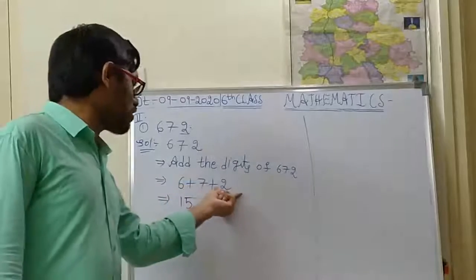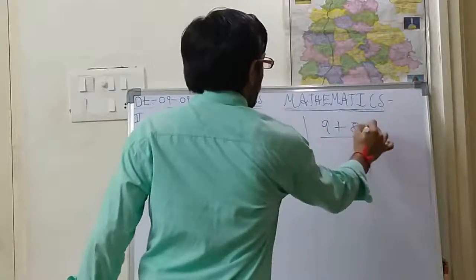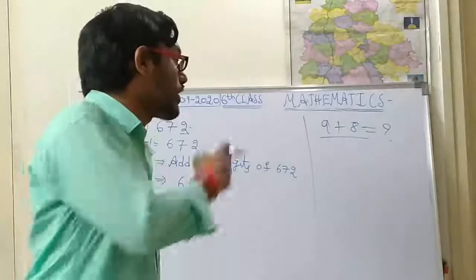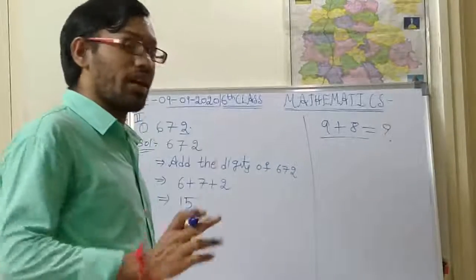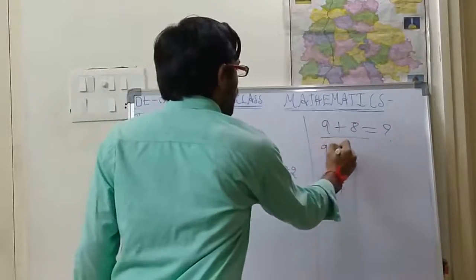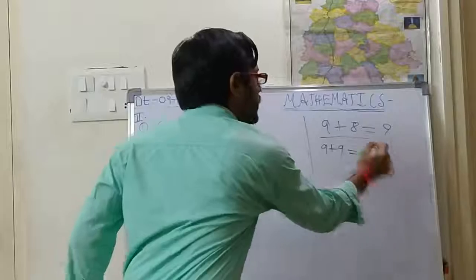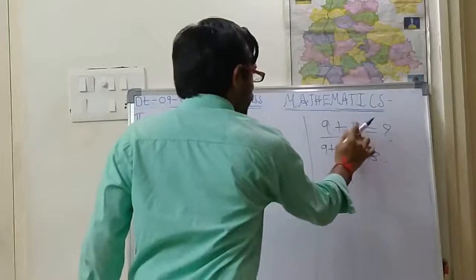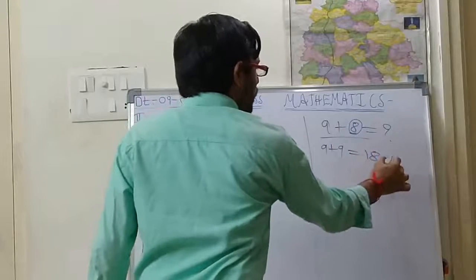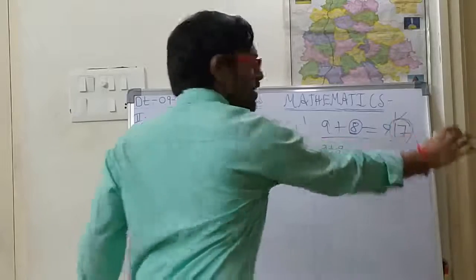So 13 plus 2 is 15. Suppose someone asks how much 9 plus 8 is, and you can't get that number suddenly. At that time take two same numbers. Calculate in your mind what 9 plus 9 is. 9 plus 9 is 18. Is it right, children? Here 8 is one number less than 9, so for 18 you subtract 1. What is the answer? 17. So 9 plus 8 is 17.